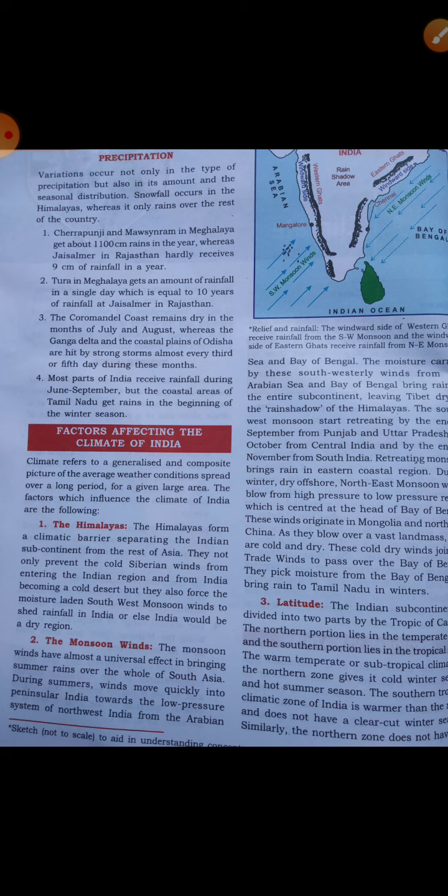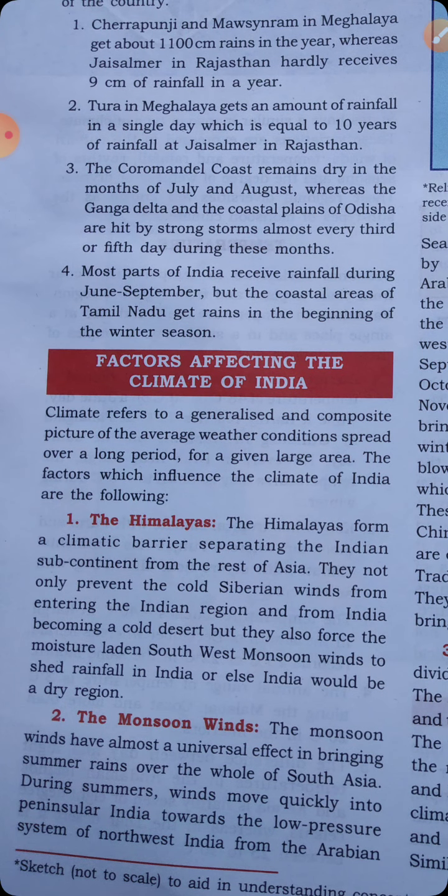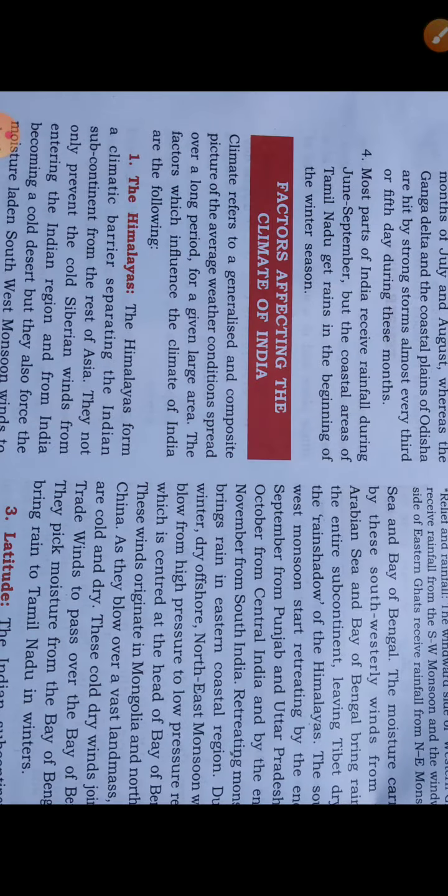Now we shall study about the monsoon winds. Yesterday I told you the monsoon winds have almost universal effect in bringing summer rains over the whole of South Asia. During summer, winds move quickly into peninsular India from the Arabian Sea towards the low pressure system of northwest India, from the Arabian Sea and Bay of Bengal.